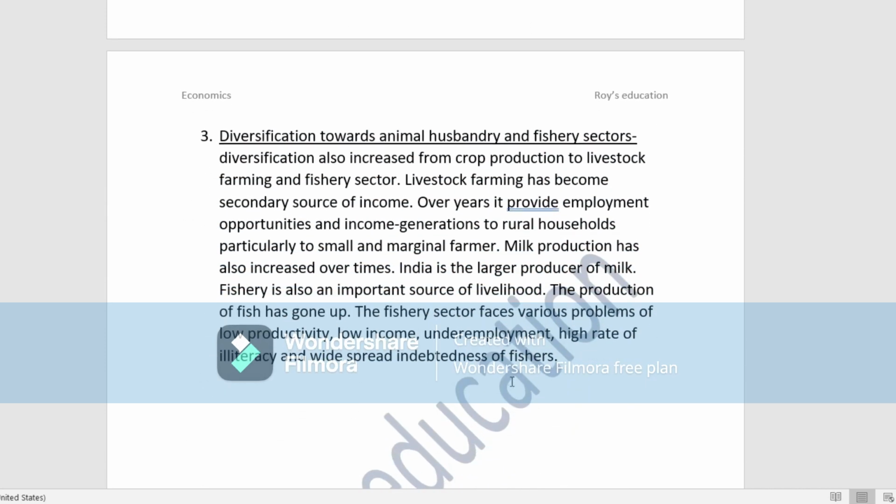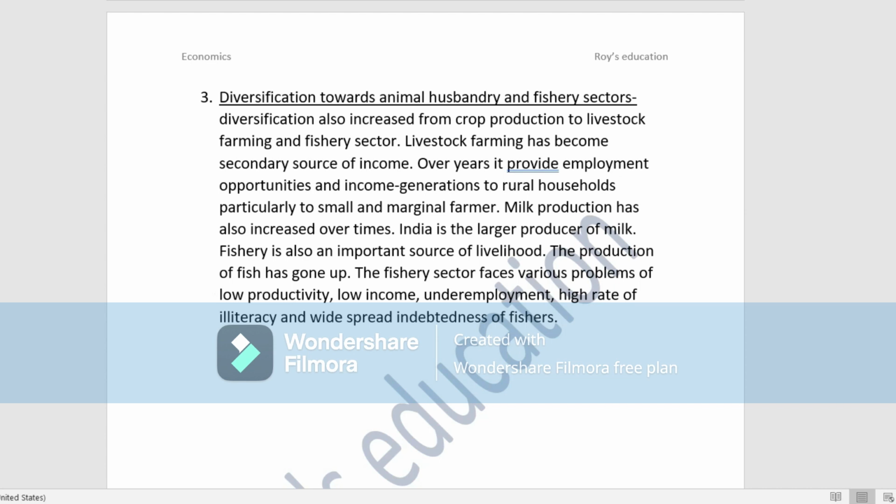Okay, the next part: diversification towards animal husbandry and the fishery sector. Diversification has also increased from crop production to livestock farming and the fishery sector. So apart from crop production, more emphasis is given to livestock farming and also to the fishery sector.